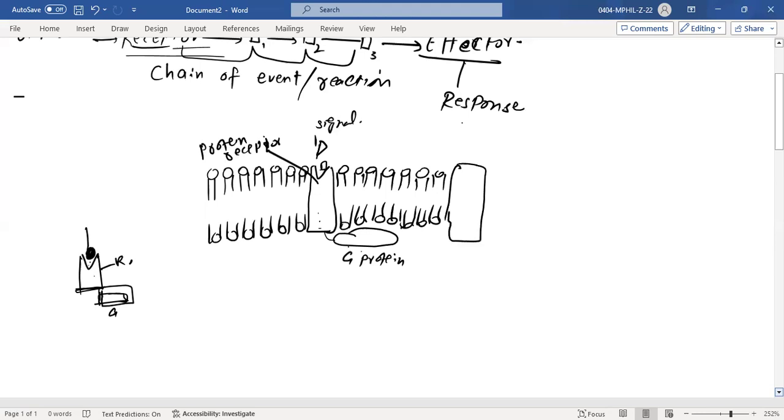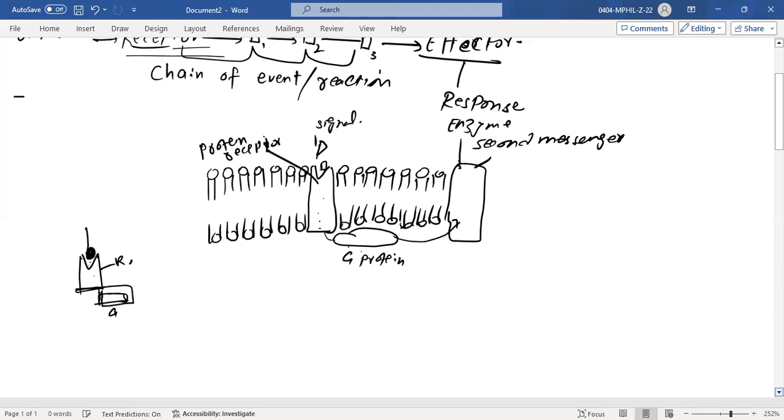It is called the second messenger because it will receive the message coming from this combination. Once the signal comes from this to the G protein, from there it will come here. At this point, this second messenger is actually an enzyme.